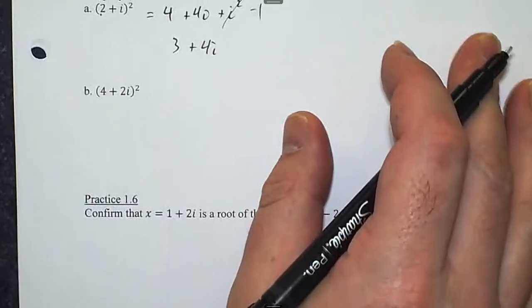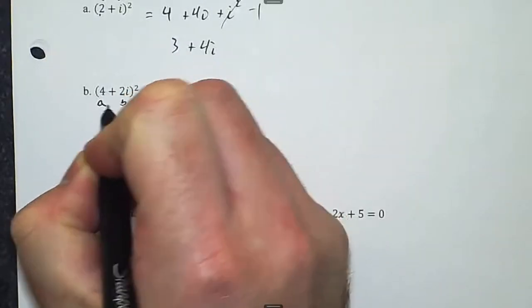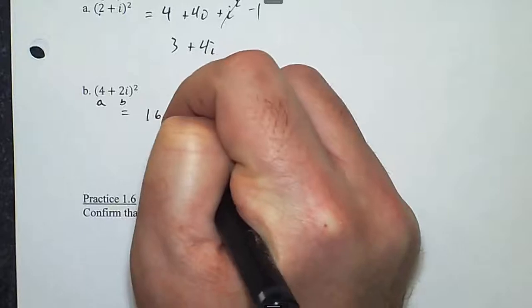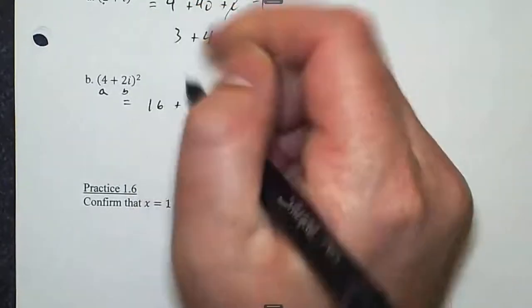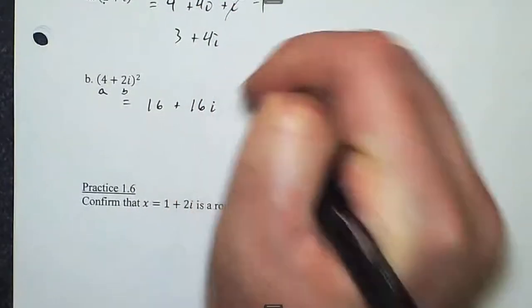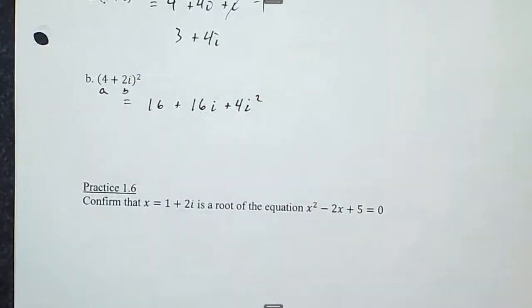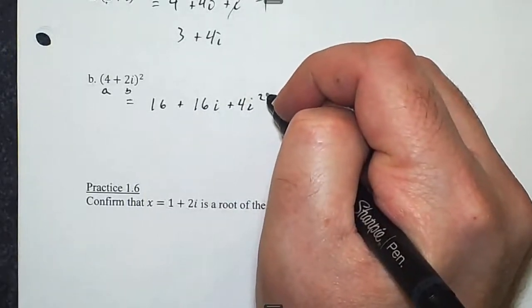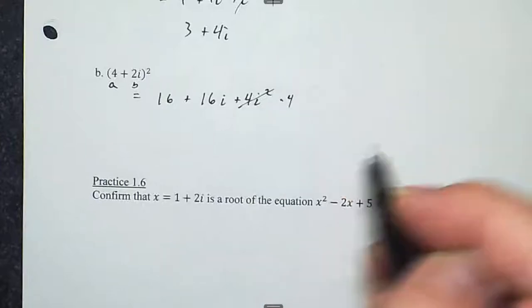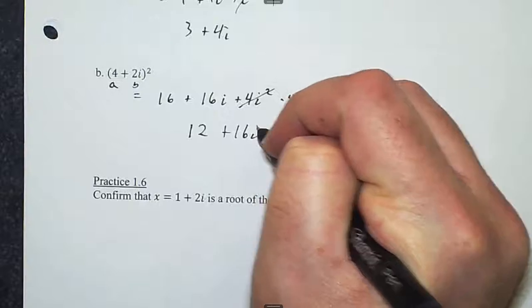All right, let's try the next one. This is A and this is B. So square A, 16. Multiply A and B together and double it. Again, we're following this pattern here. So 8 times 2 is 16i. Then square that. That becomes 4i squared. Got to square the 2 and the i. But we know that i squared is a negative 1, so this becomes a minus 4. 16 minus 4 is 12, so this is 12 plus 16i.